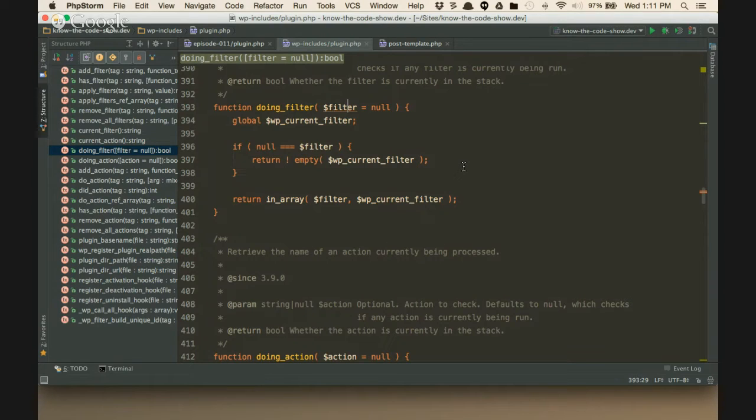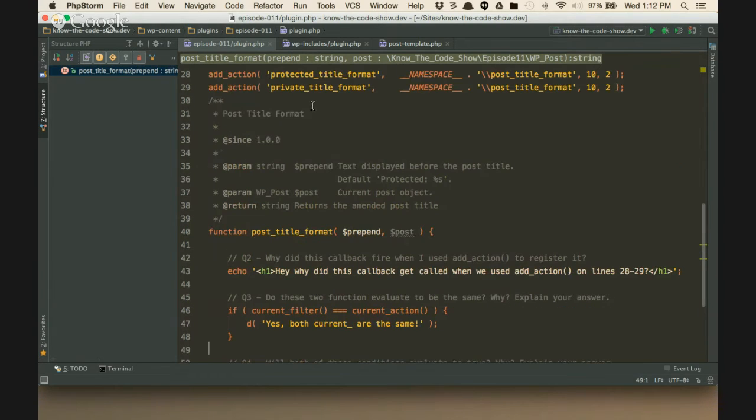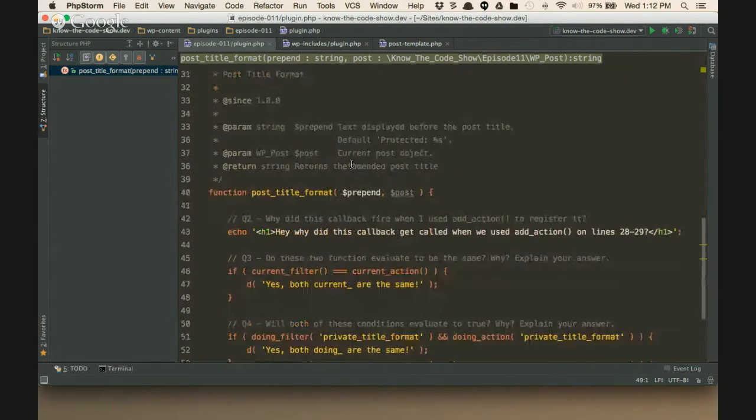It's not the last one necessarily in that list, but it's one of the ones that is firing. And you saw last week how I was able to stack up events. So this event called that event, and then you were able to see more events that were logged in here. So it wasn't just, oh, well, why is this an array? Well, there's a reason to it. You know, you're in the loop, that's put in there. And the one that we're doing right now is the private _title_format event. And that one's in there too.